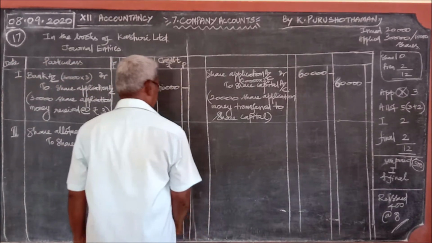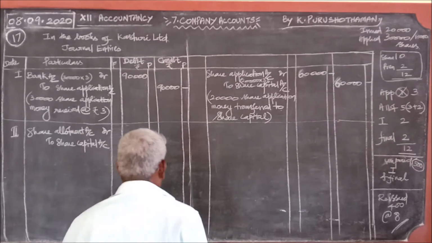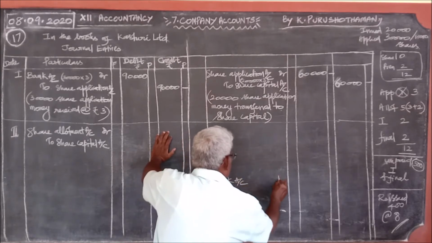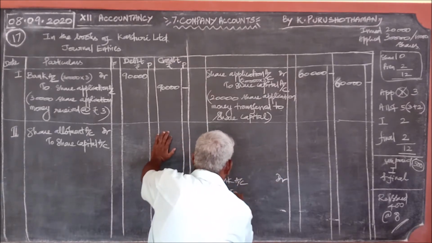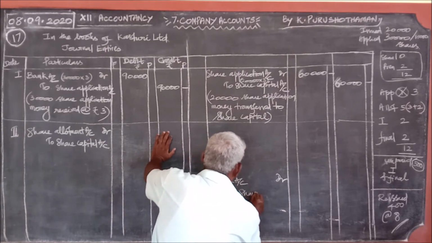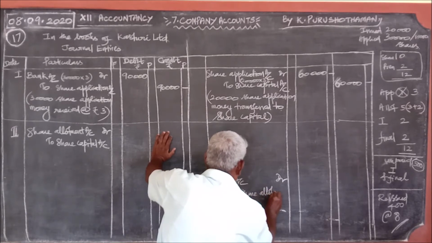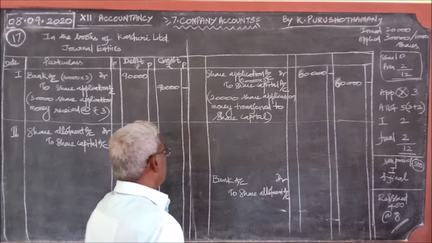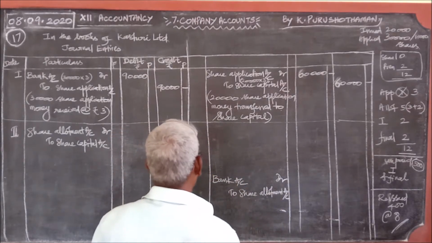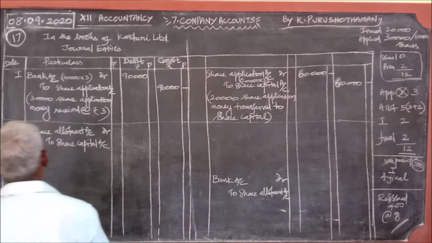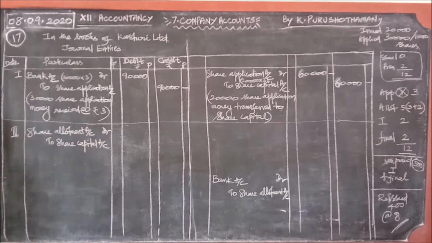What will be the bank account, debit? The same journal entry, but change the stage only to share allotment account. Bank account debit to share allotment account. This is what we should write.